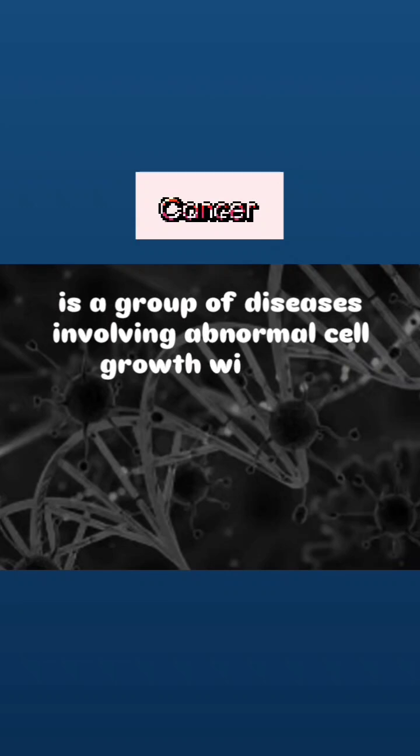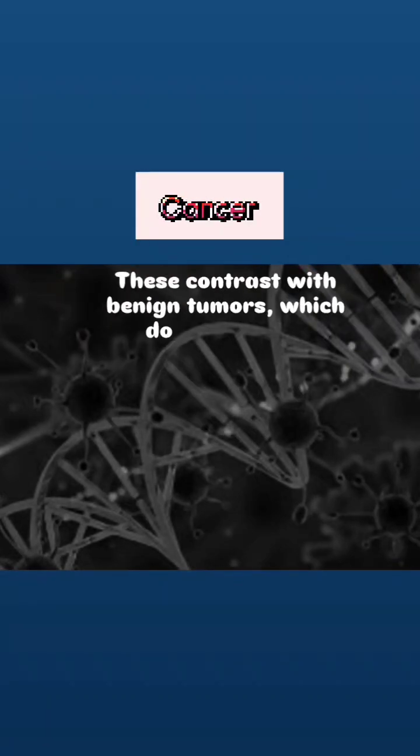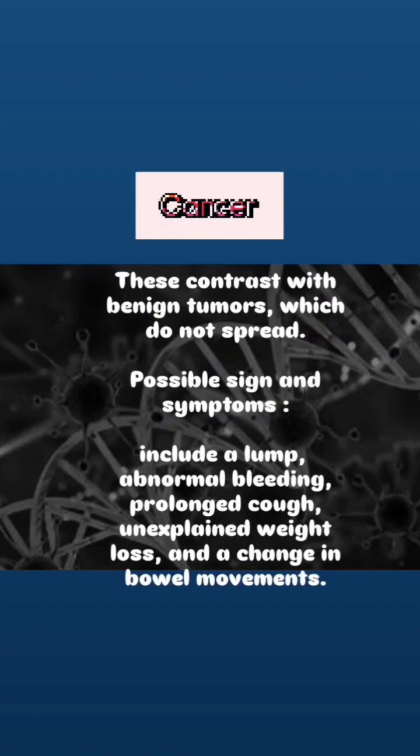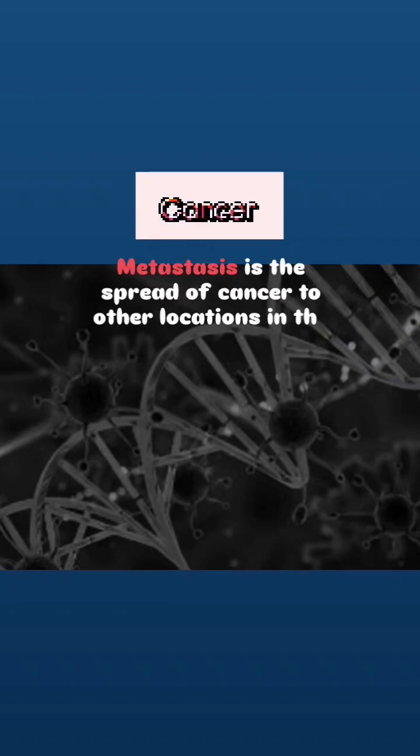Cancer is a group of diseases involving abnormal cell growth with the potential to invade or spread to other parts of the body. These contrast with benign tumors, which do not spread. Possible signs and symptoms include a lump, abnormal bleeding, prolonged cough, unexplained weight loss, and a change in bowel movements. Metastasis is the spread of cancer to other locations in the body.